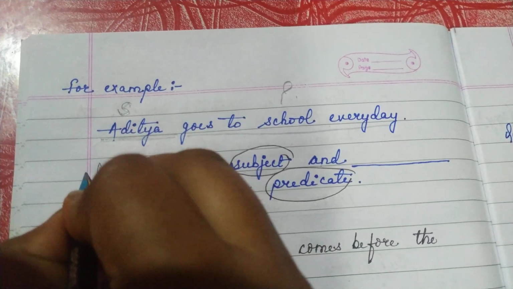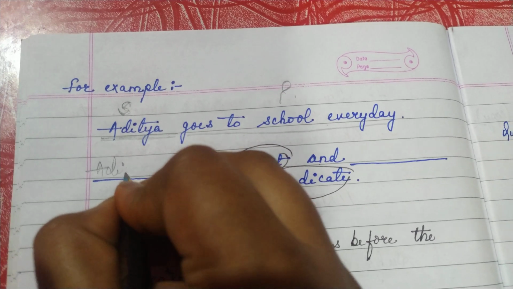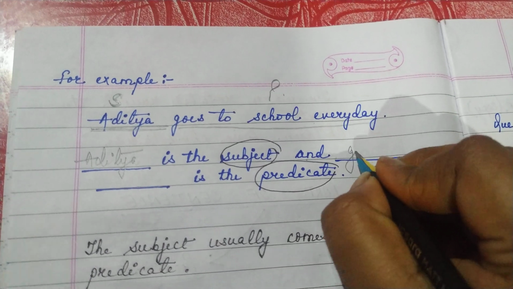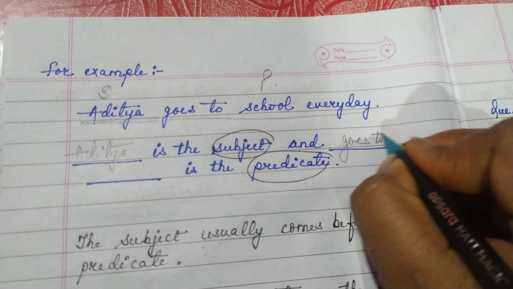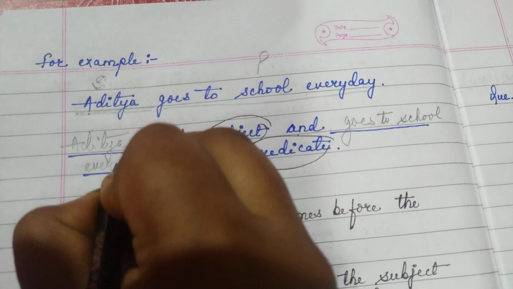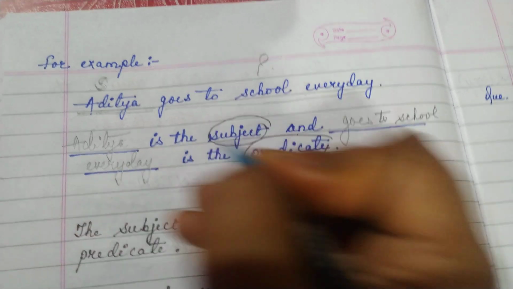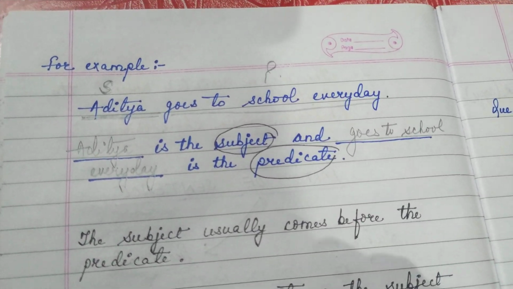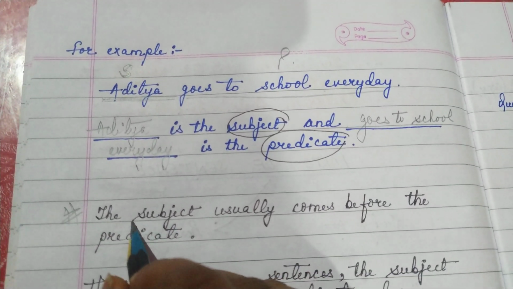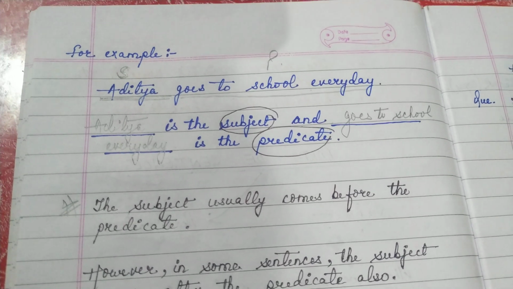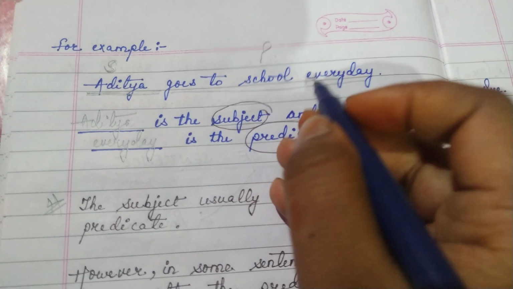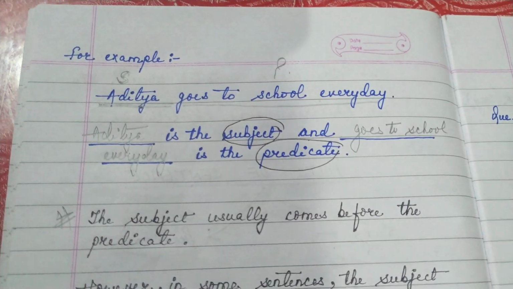So Aditya is the subject, and goes to school every day is the predicate. So what we see from this is that the subject usually comes before the predicate.